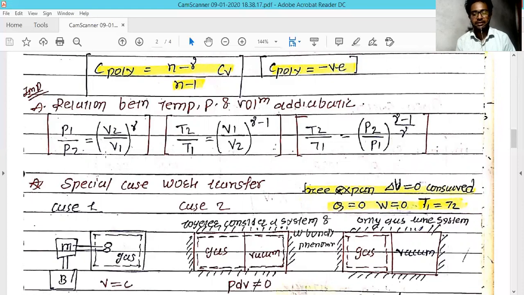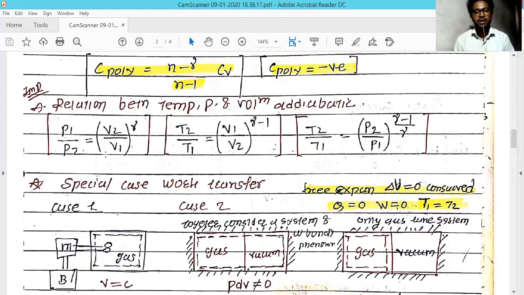Similarly, from the other side, P1 V1 for the ideal gas is mRT. The mass remains the same, R remains the same, and the only change is the temperature, and you have to put that temperature, which is T1.